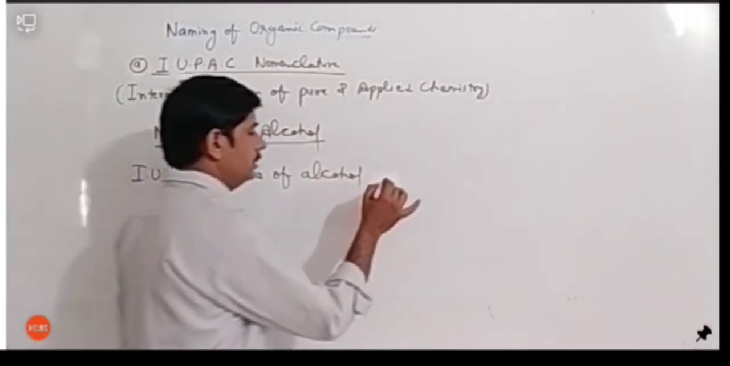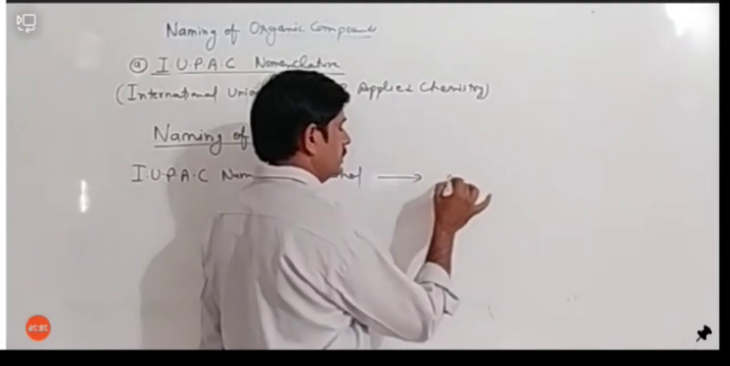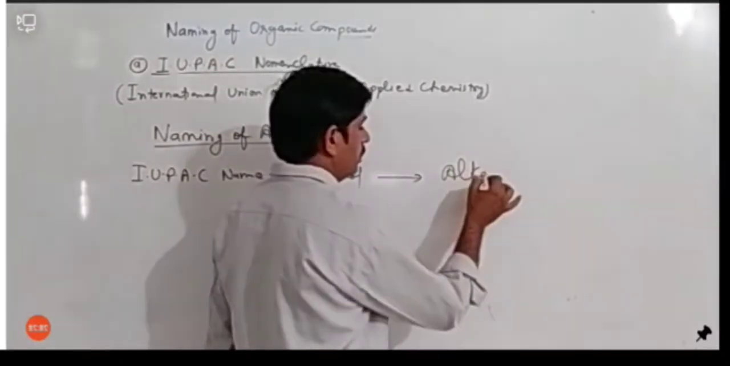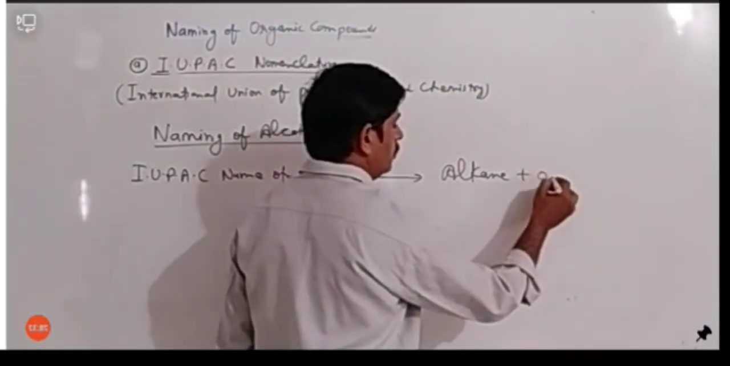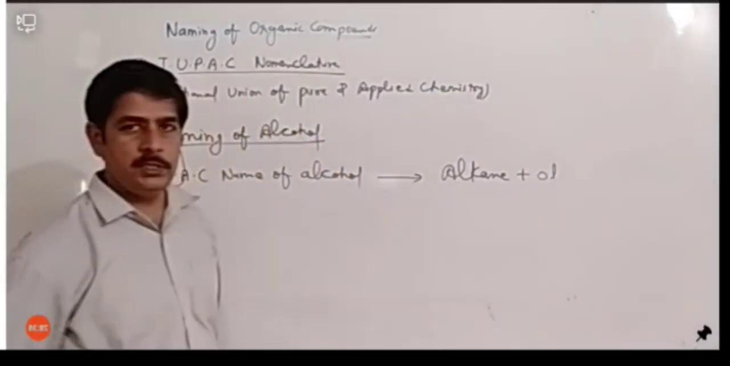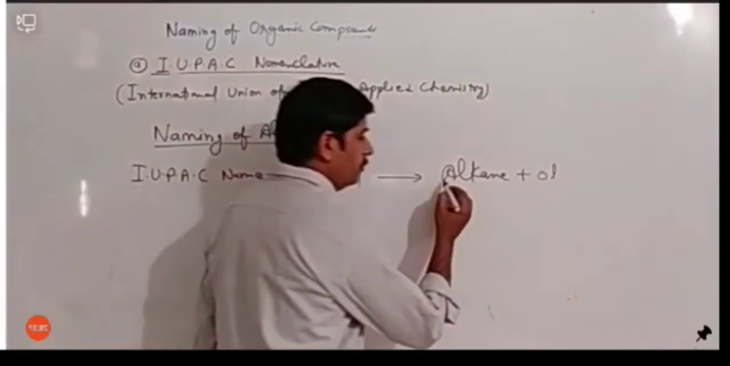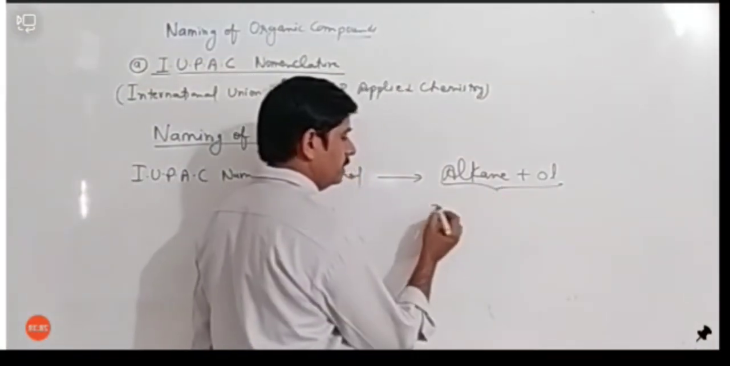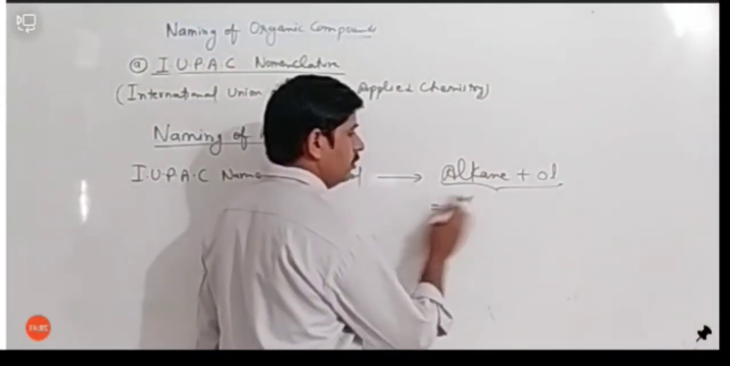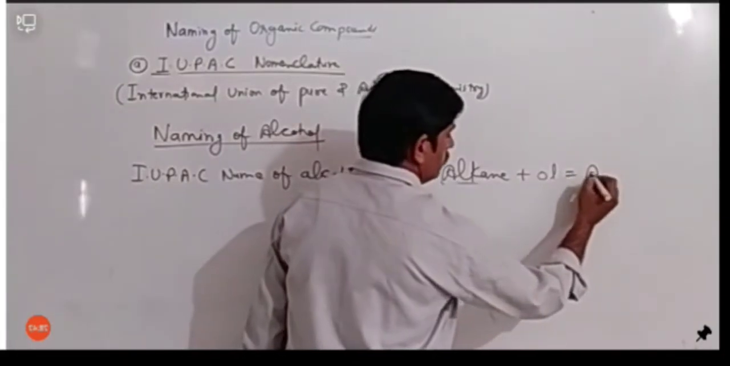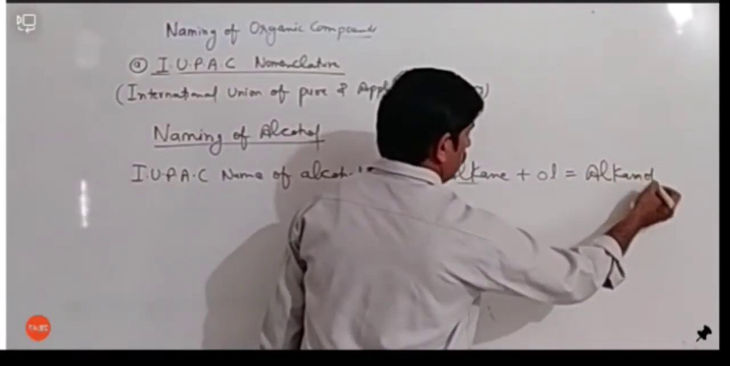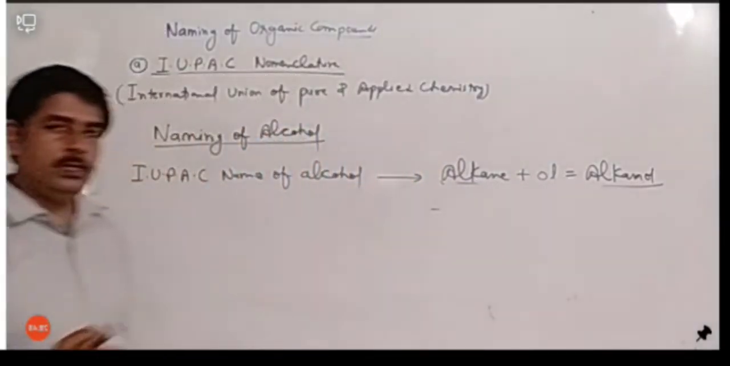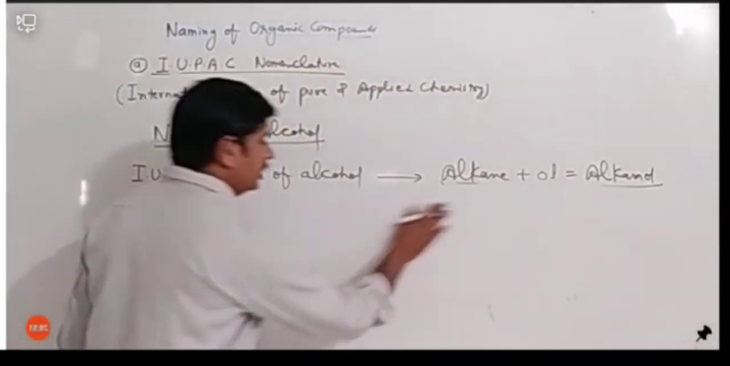Alcohol is alkane plus ol. Alkane plus ol. Okay, its name is alkane plus ol, and if we combine these two things, the e will be omitted and it will be called alkanol. It is called alkanol. Okay, how is alkanol named? Listen, कैसे नाम दिया जाता है alkanol को?